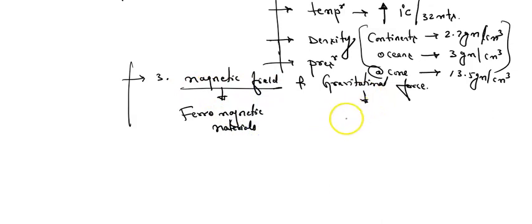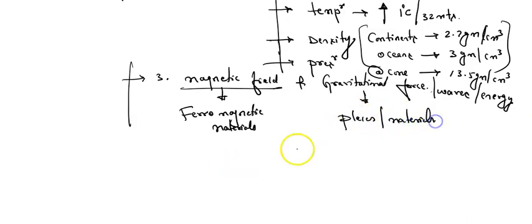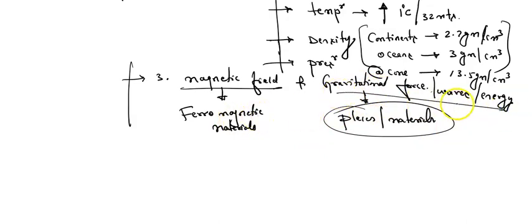And also from the gravitational force, or let me say gravitational waves or gravitational energy, we will get to know which materials are present in different places. Okay, or which elements or compounds are present, because as you can see, at different places different particles are present. From this gravitational force or gravitational waves or energy, we will get to know about the materials.